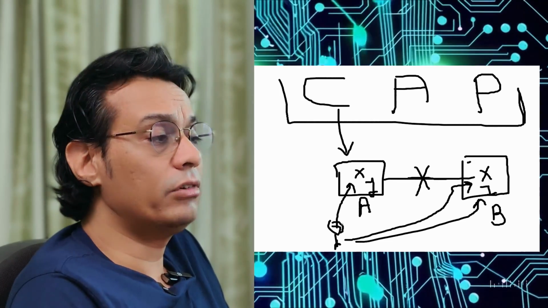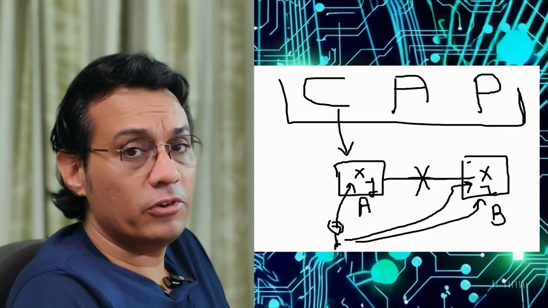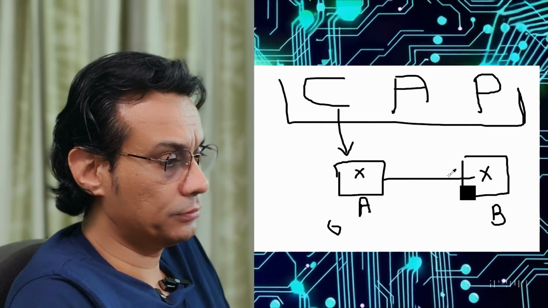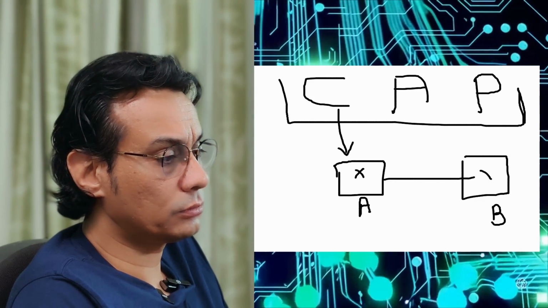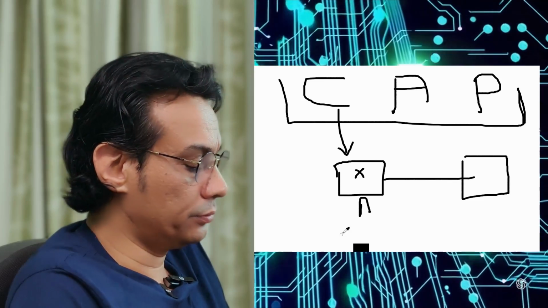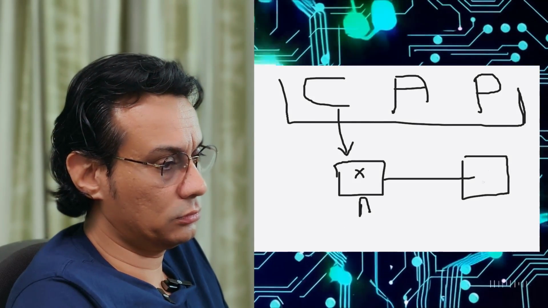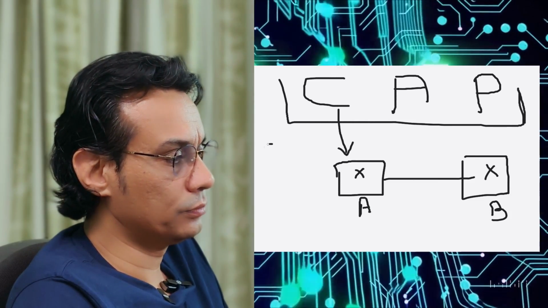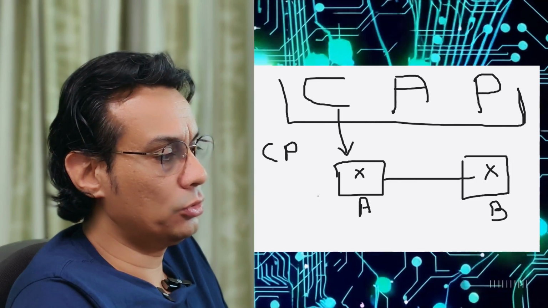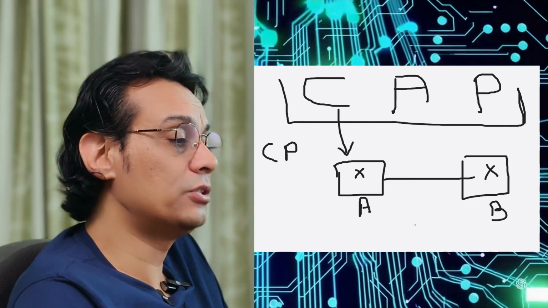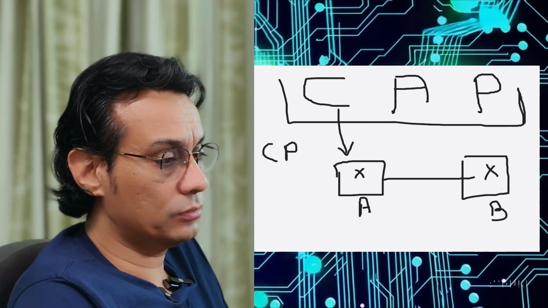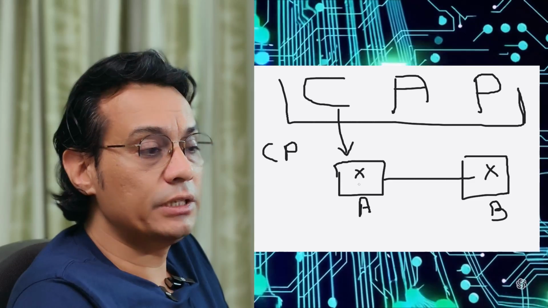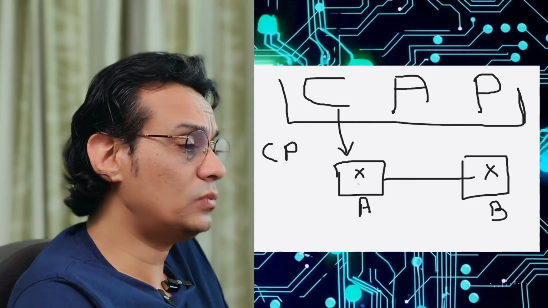So now let's see, can we guarantee at least one of them? Let me undo a few things here. Let's say we are going for consistency, so CP. In this case, what we are going to do is write the software in a way that unless both systems know that they are at the same version of the data, they will not share that information.